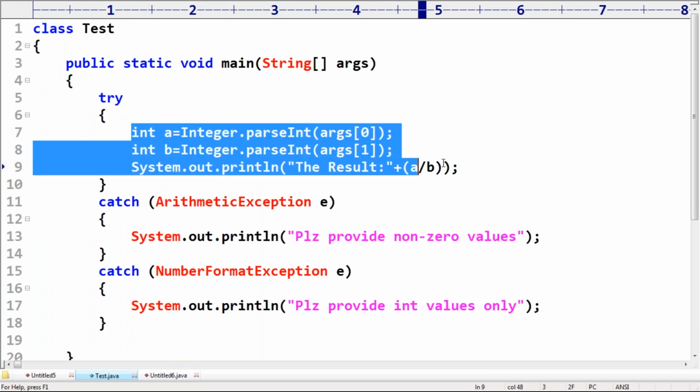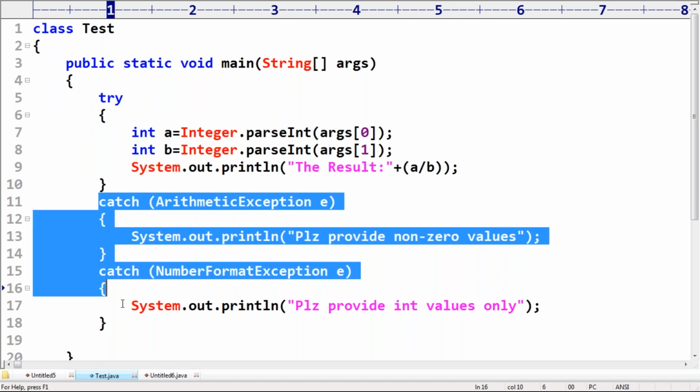Within the try block, there may be a chance of raising multiple exceptions. Multiple are possible, but at runtime only one, and which one we don't know. It may be number format, it may be arithmetic exception. That's why it is highly recommended to define a catch block for every exception type. Try with multiple catch blocks is always possible, and it is always good programming practice.